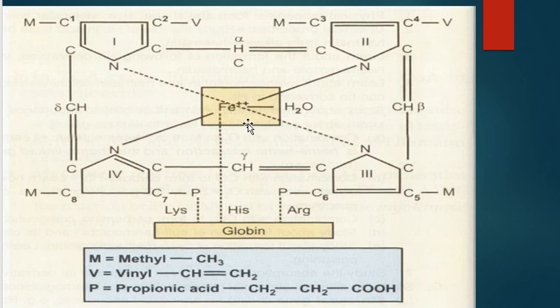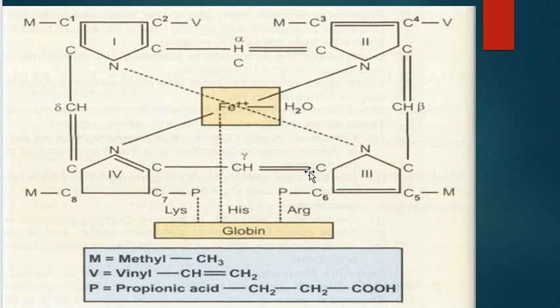Besides the linkage to the 4 nitrogens of the pyrrole rings, the iron is also linked internally by a 5th linkage to the nitrogen of an imidazole ring of the histidine of the polypeptide chain. It is considered to have a valence of 6, and the 6th valence is directed outwards from the molecule and is linked to a molecule of water in deoxygenated hemoglobin.